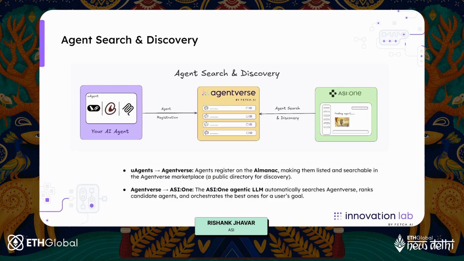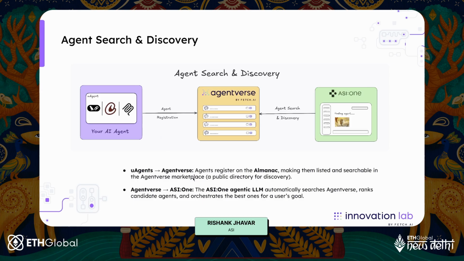So this is the broader overview of agent search and discovery. You have your AI agent. You can build it using UAgents, LangChain, CrewAI, Autogen, pretty much any framework that you want.